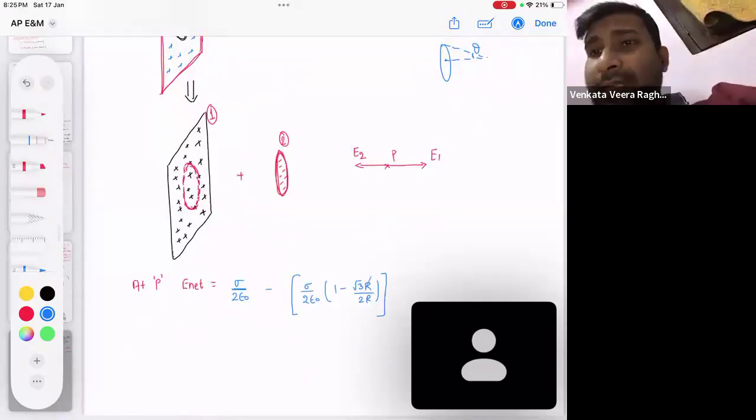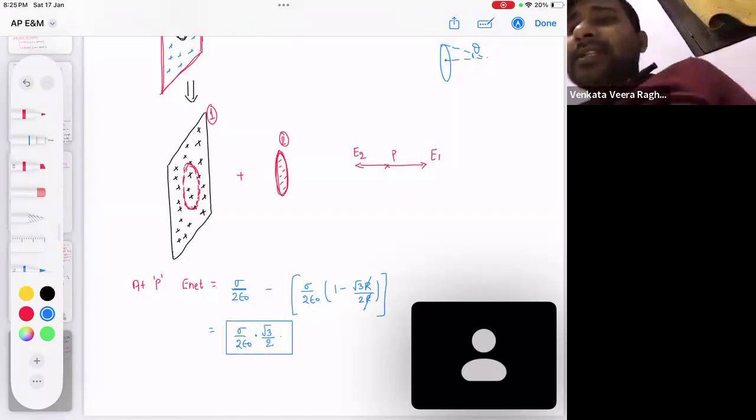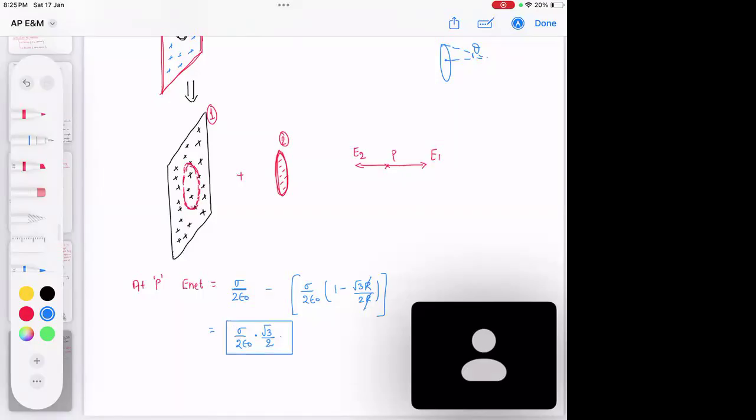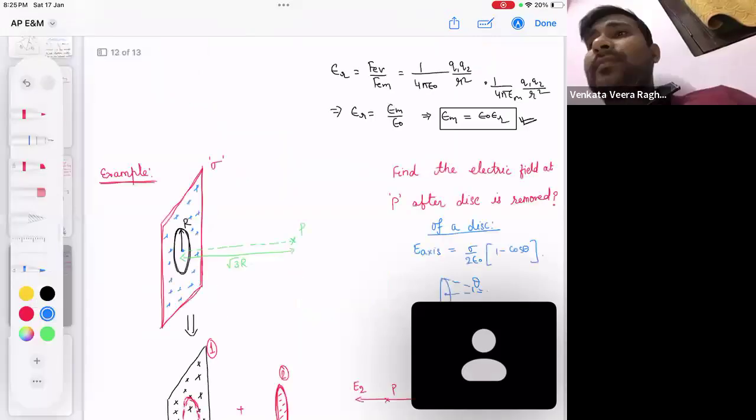So this one and this one get cancelled out, right? If you simplify it, what are you getting? Sigma by 2 epsilon naught, this minus got subtracted, and what we have is sigma by 2 epsilon naught into root 3 by 2. Understood? Please tell me. Understood this one? So can I take one more example on that, and you should apply the same concept one more time?